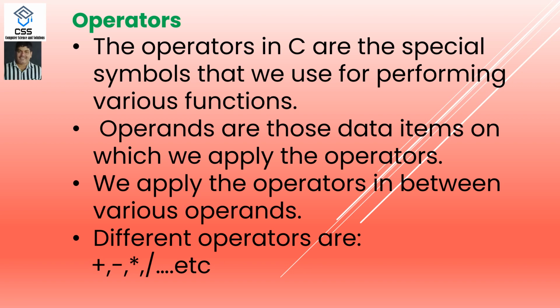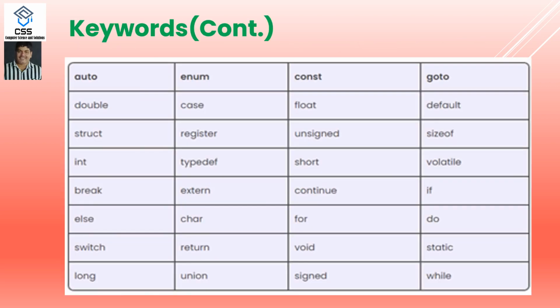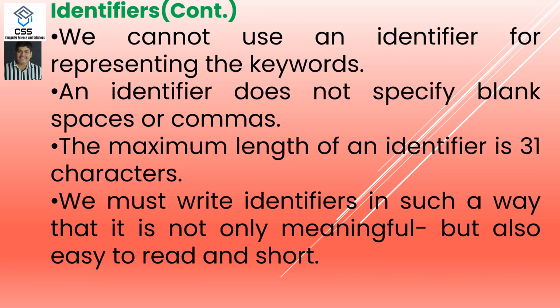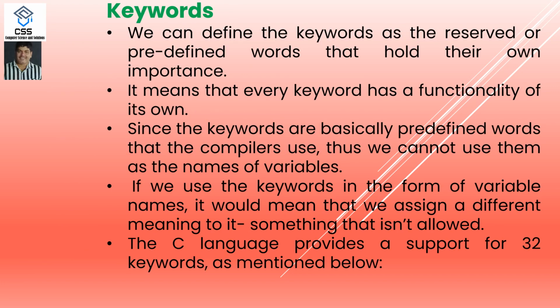In today's session, we discussed operators, we discussed the different keywords, we discussed the identifier. In conclusion, an identifier is a named location, like a function name, variable name, or structure name, any name defined is known as an identifier.